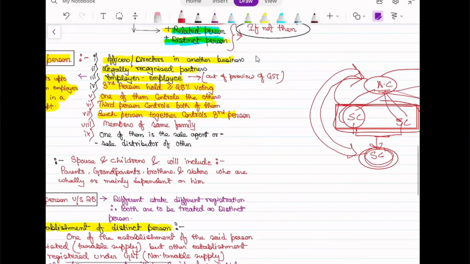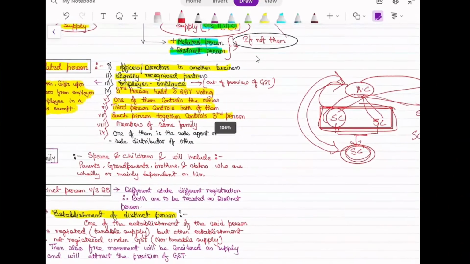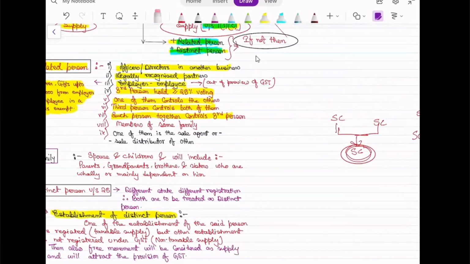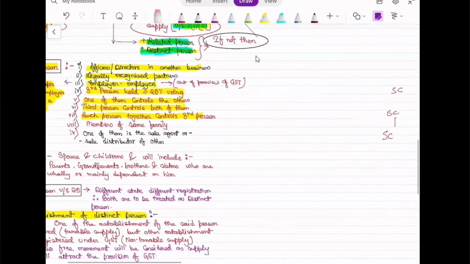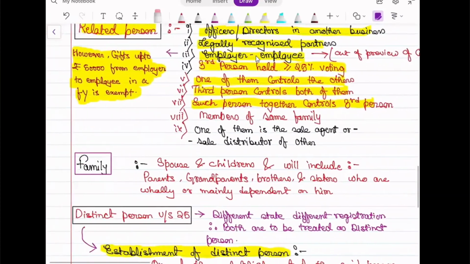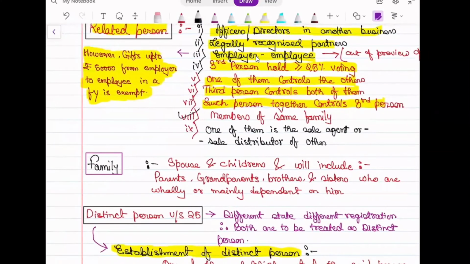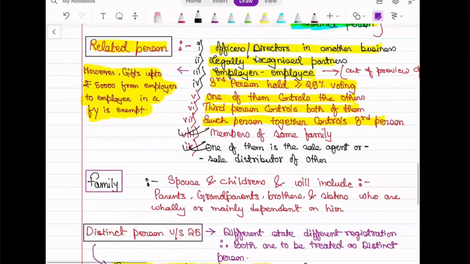These are not at all important; no question will directly come from these points. This is just given to show which points are important. Marking this: members of family, and one of them is a sole agent, and this is legally recognized. These points are first an employer. These are the points you need to remember. If you don't remember the others, that won't create any problem.